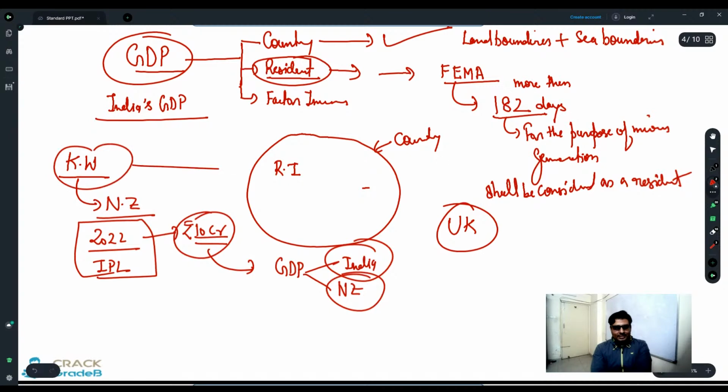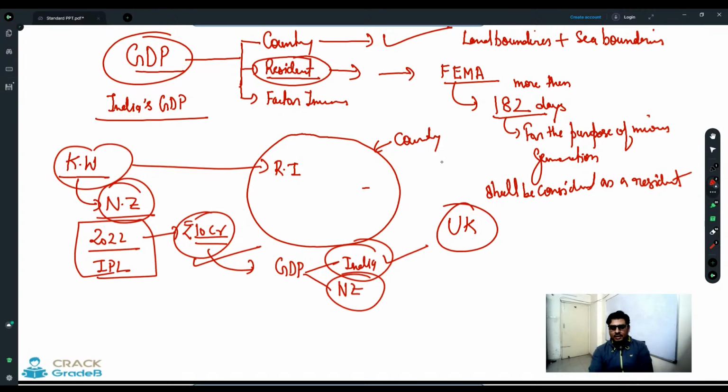Can Kane Williamson be considered as a resident Indian or not? If you are able to answer that, then automatically you are able to answer my question. The question is whether Kane Williamson is going to be considered as a resident Indian for this income of 10 crore, yes or no? New Zealand's GDP. Now, see, most of the people will think that it will go to New Zealand's GDP, but the answer is it is going to be part of India's GDP.